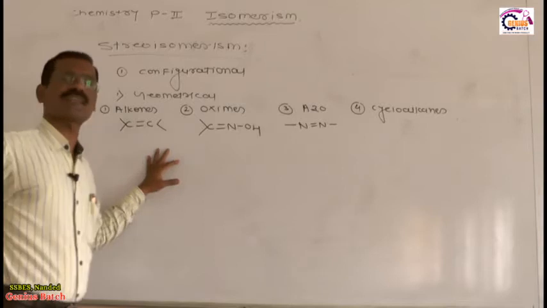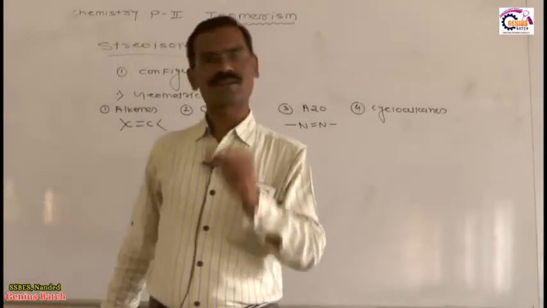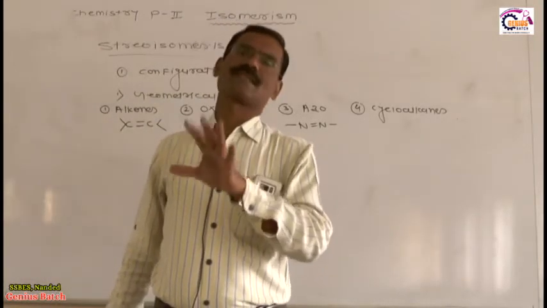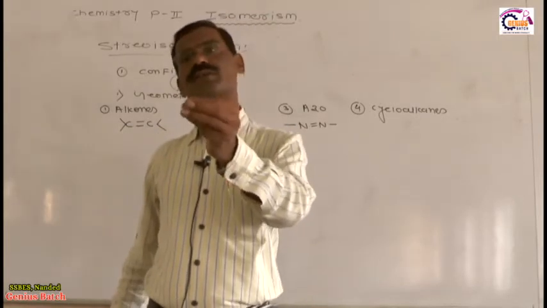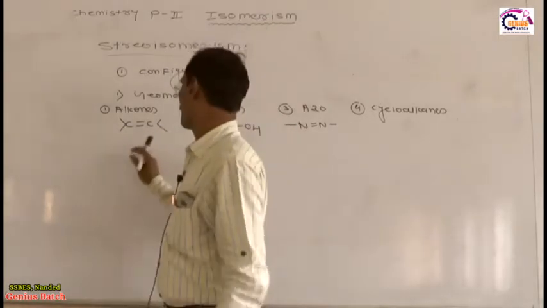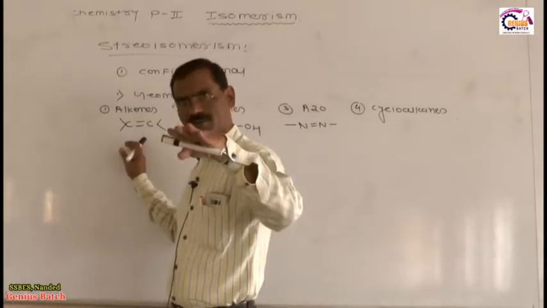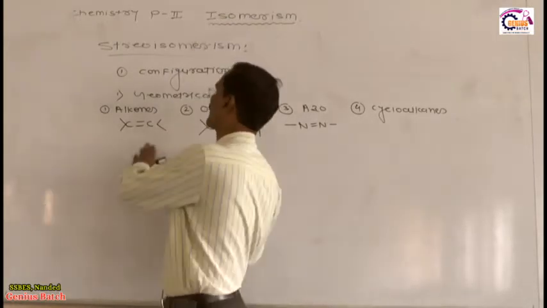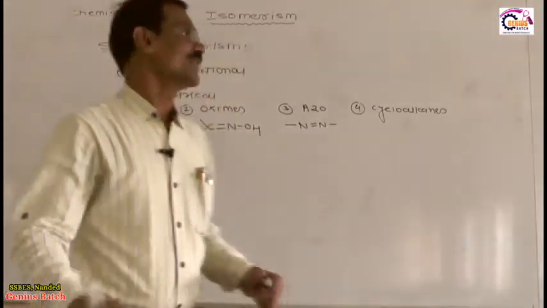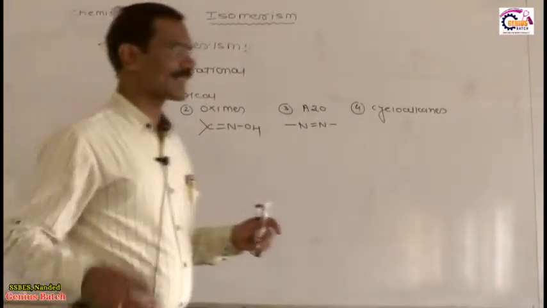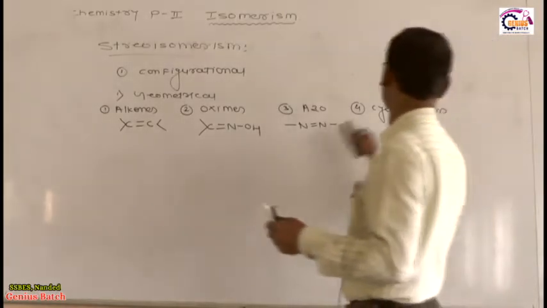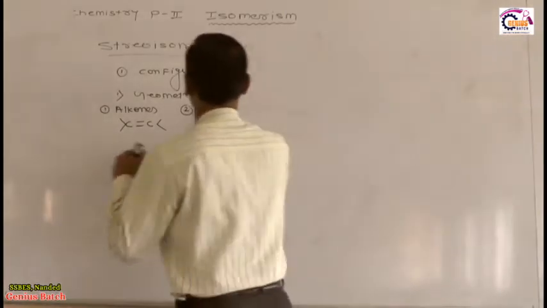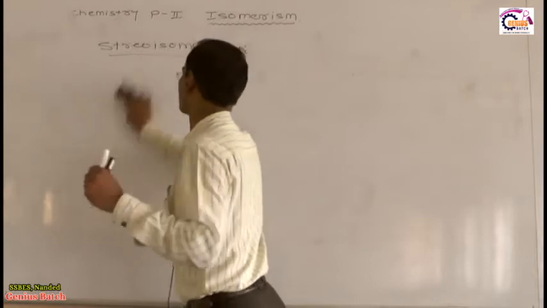They have the same molecular as well as structural formula, but they differ in the arrangement of atoms or groups in space. First we will discuss geometrical isomers of alkenes, then oximes, then azo compounds, then cycloalkanes.